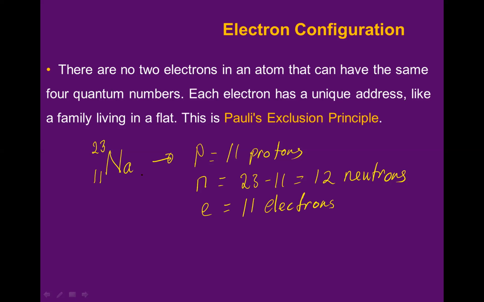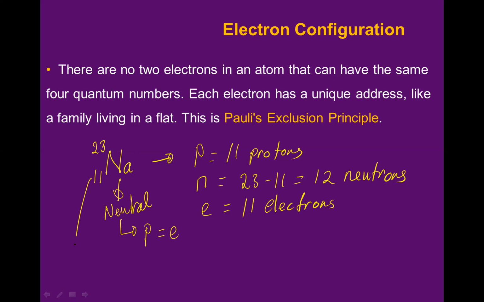Why is it the same as the proton? Because the atom is neutral. Yeah, this atom is neutral. This is not an ion, isn't it? There is no charge in here. If it is neutral, then we know that the number of protons will be equal to the number of electrons. So if the proton is 11, the electron also will be 11.